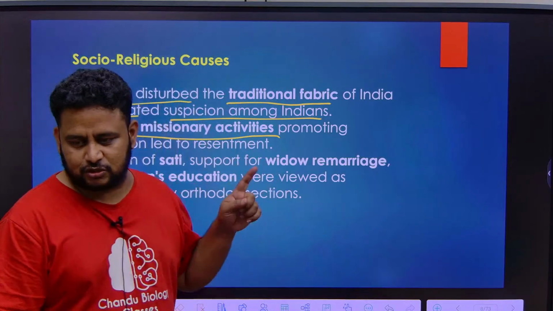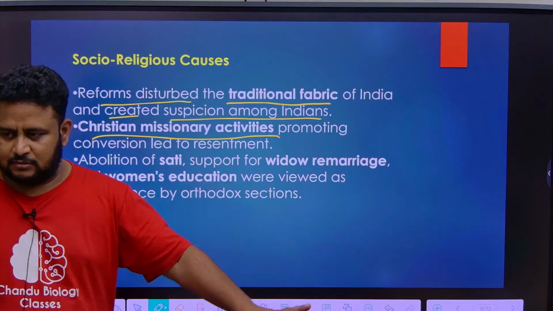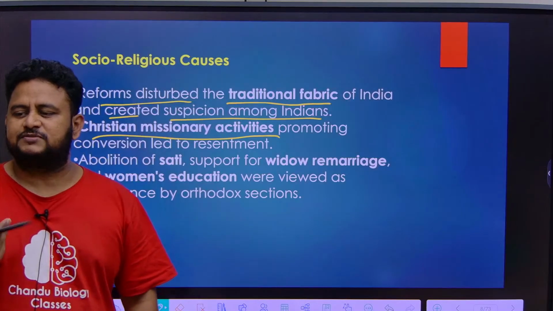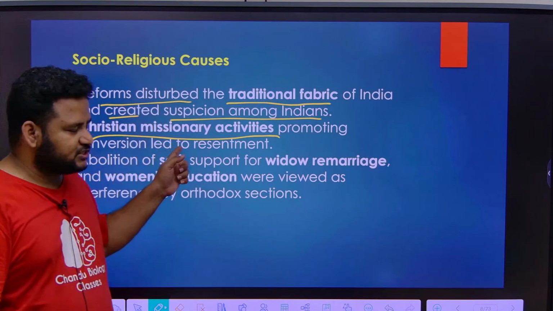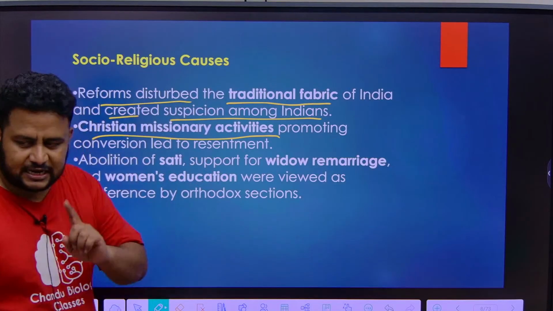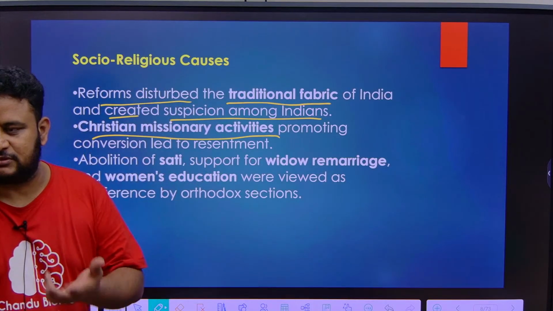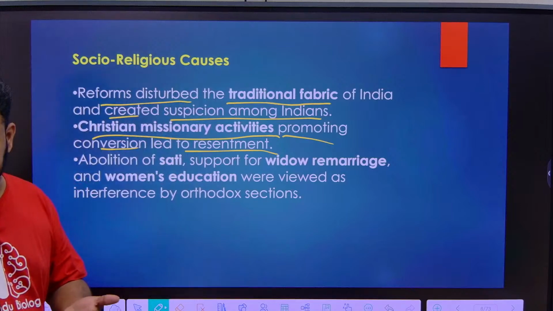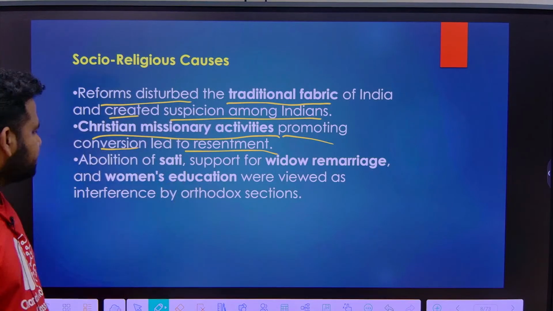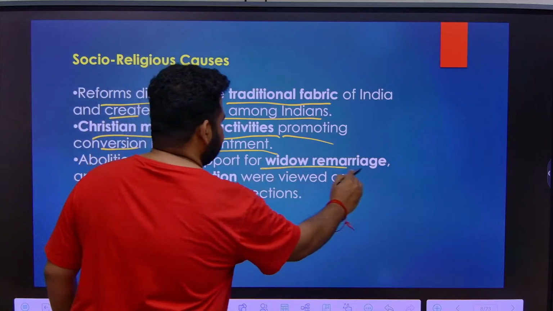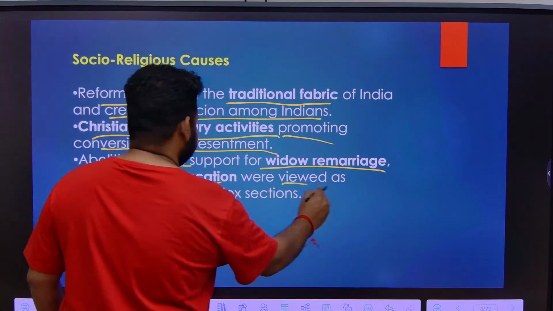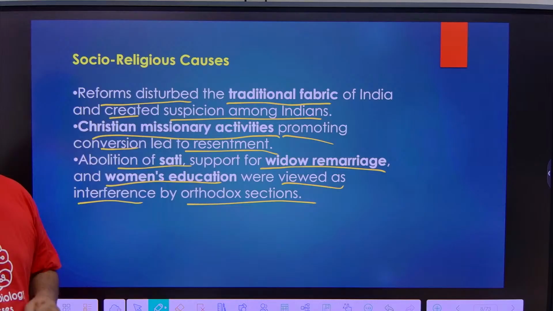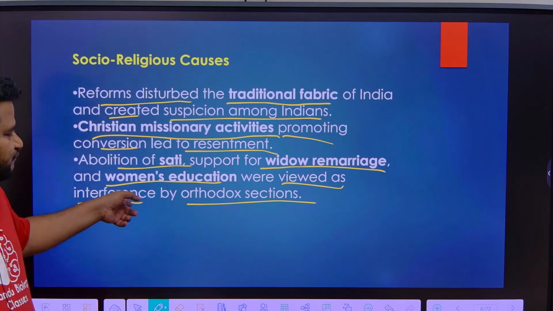But later, after establishing their empire in India, the British felt they wanted to spread Christianity here also. So, in the name of education, Christian missionary activities, like trying to forcefully convert people, were taking place. Promoting conversion led to resentment, as this conversion hurt the religious fabric of India. Next, abolition of sati, support for widow remarriage, and also women's education were viewed as interference by orthodox sections. That is what I explained: sati, widow remarriage, abolition of child marriage, and also women's education.